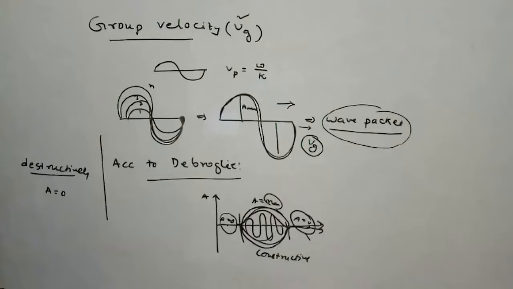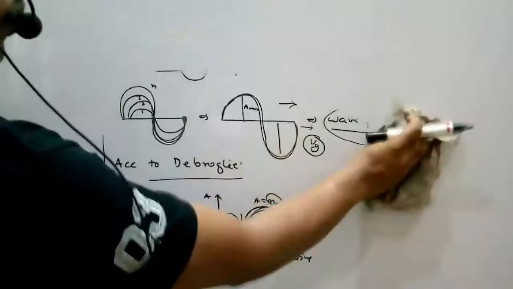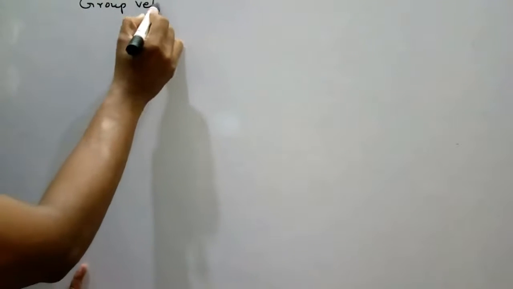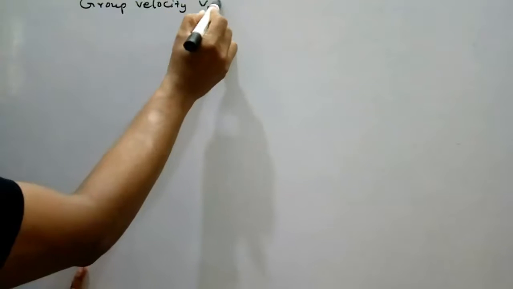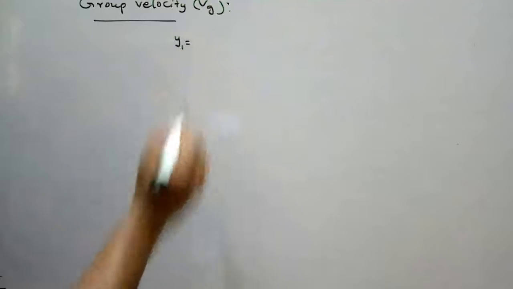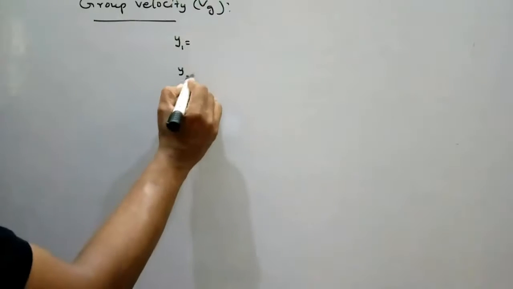Next we find the group velocity formula. Group velocity Vg. Let us consider two waves with displacements y1 and y2.